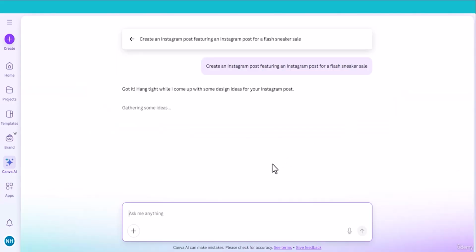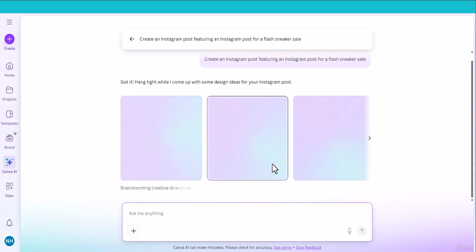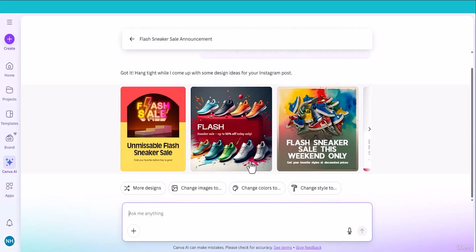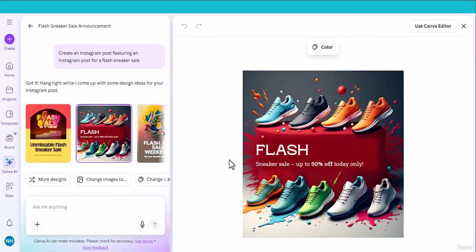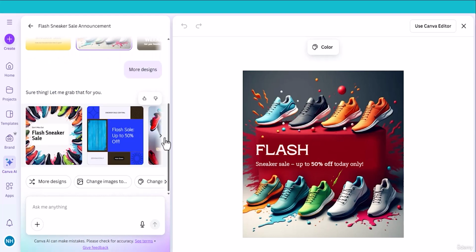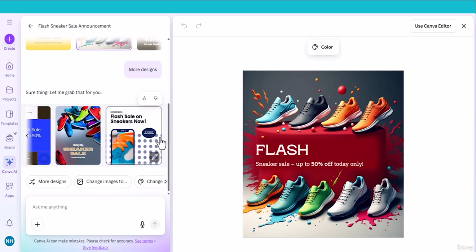Canva will generate an Instagram post for a flash sneaker sale. Look at the design. Canva created this design on the fly. You can change the image if you don't like it. If you want to change the image, click more designs. It will open more designs. Let me click more designs. Once again, four different designs for me.